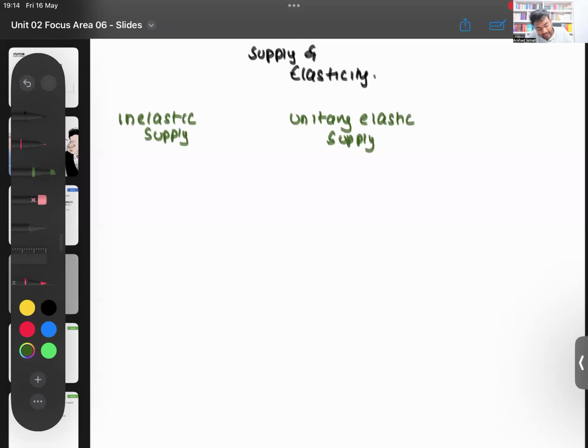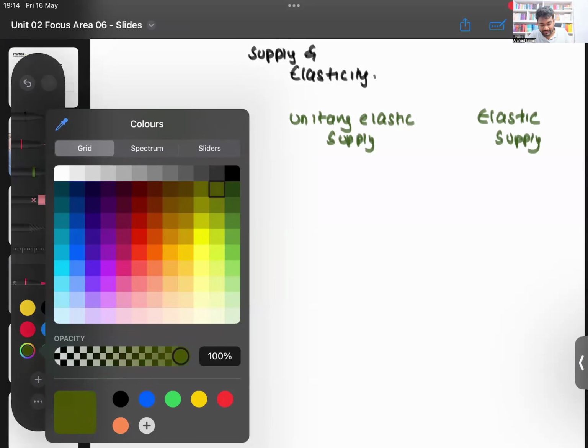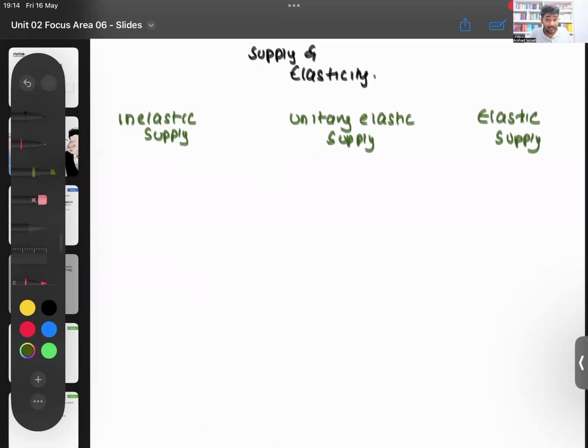Unitary elastic supply and elastic supply. Now, can you tell me, Lamai, first, what is the value of the PES for all of this? In inelastic supply, your PES value will be? PES will be less than 1. Inelastic. What is inelastic supply again, Lamai? Inelastic supply again, when your price changes, the supply will change by a smaller proportion. Let's say price changes by 10%, supply might only change by 5%. That we call inelastic.